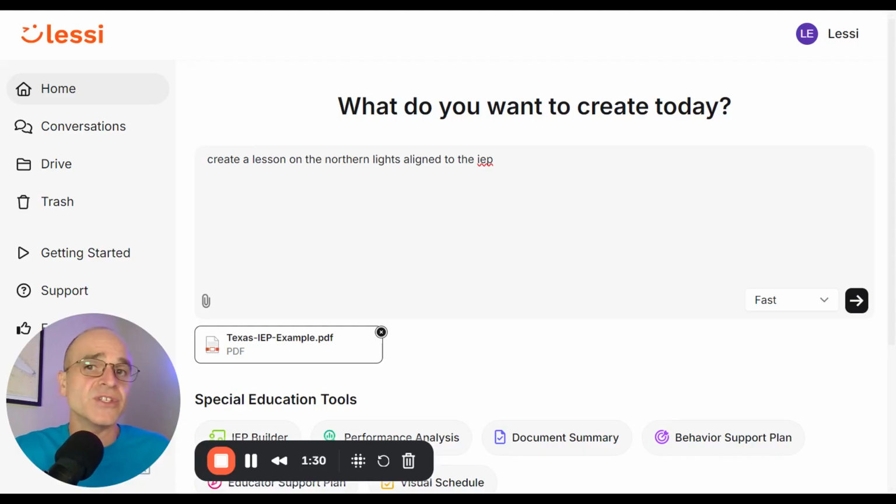Create a lesson on the Northern Lights aligned to the IEP. We have two modes, fast mode and thinking mode. For most jobs, fast mode is fine, but if you're not getting a high enough quality, then switch over to thinking mode. It's going to take a little bit longer, but you're going to get a higher quality response. In thinking mode, we have multiple AI agents that work together to produce a better result. All right, so let's see what we get.